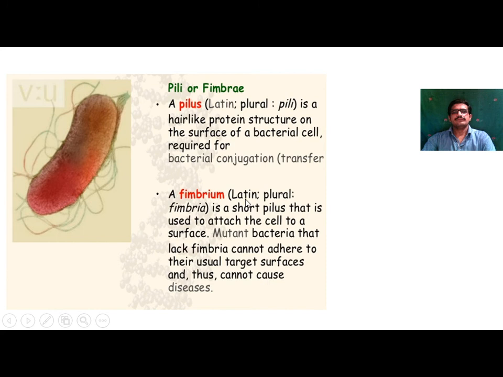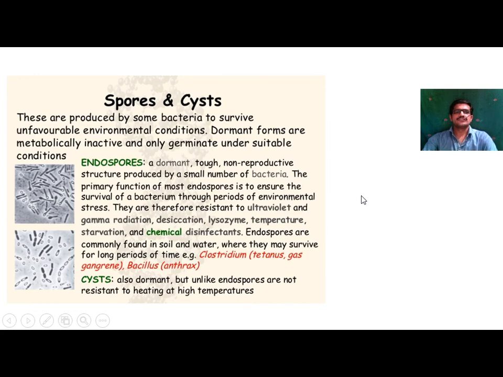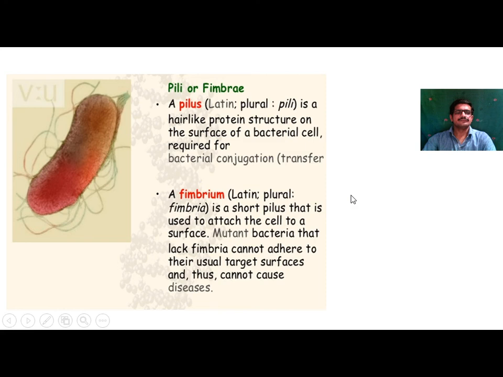A fimbria is a short pilus that is used to attach the cell to a surface. Mutant bacteria that lack fimbriae cannot adhere to their usual target surfaces and thus cannot cause disease. So this is the structure of the prokaryotic cell.